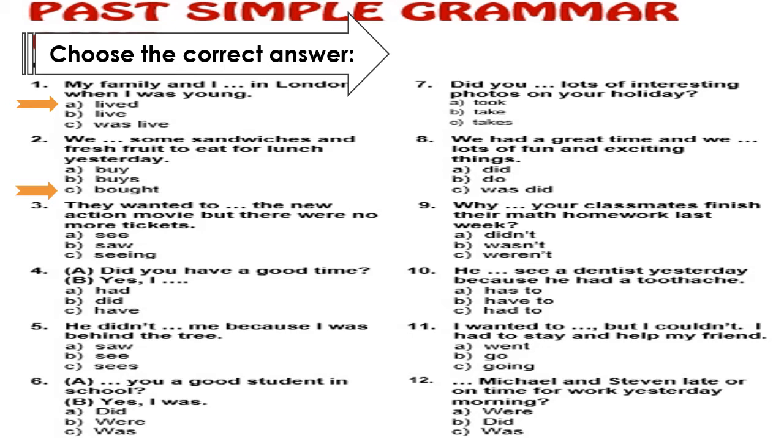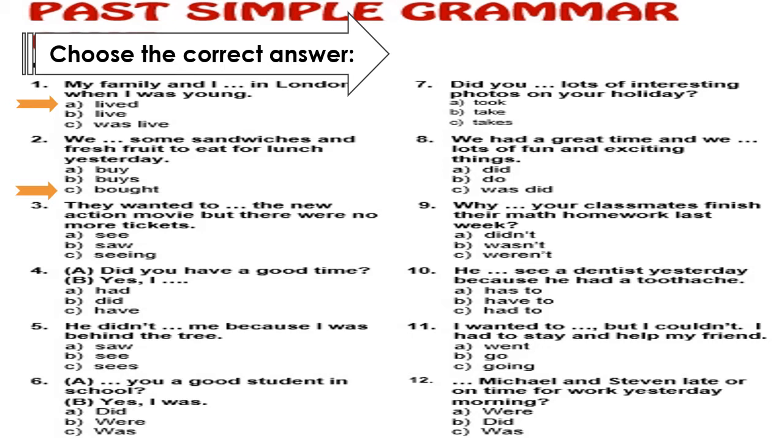Number 3, they wanted to, the new action movie, but there were no more tickets. Here we have wanted to, and it's different. Here it's a past simple tense, yes, but after to, we have the infinitive form. We have to use the infinitive form. So I can't say they wanted to saw.